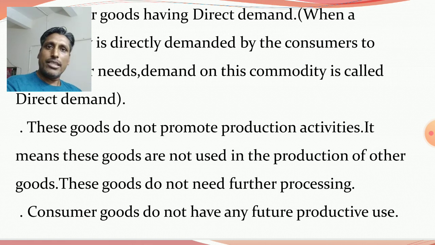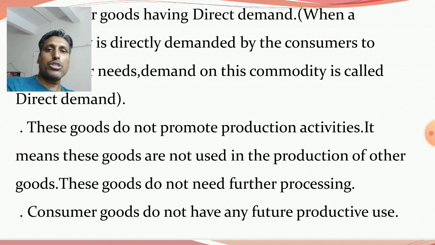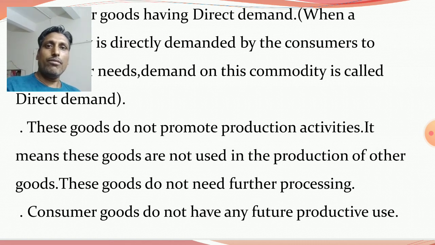Again, these goods are not used to produce other goods and services. So I have written: these goods do not promote production activities. It means these goods are not used in the production of other goods. These goods do not need further processing. They are not used in the production process to produce other goods and services, because finally these goods are used by the consumers or end users to fulfill their desires or needs.